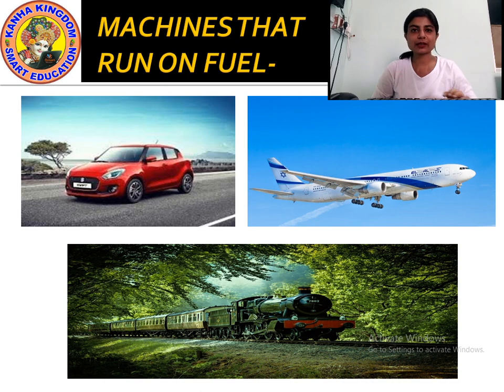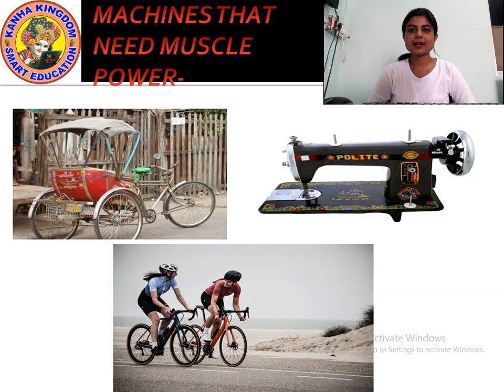Now let us move to the next part, machines that run on muscle power. That means your muscle power, muscular power. See students, these are the examples of machines that need muscle power to work. That is a rickshaw, a cycle rickshaw. Have you seen a cycle rickshaw?